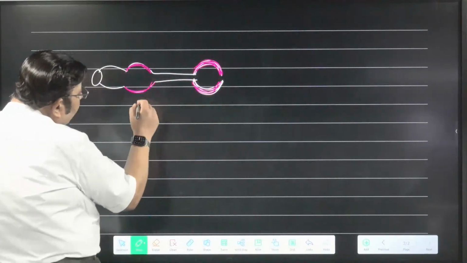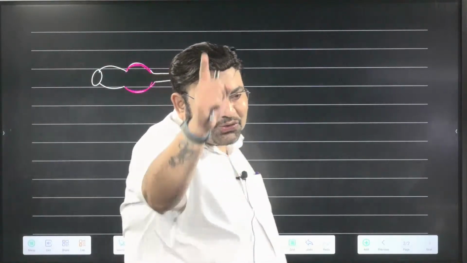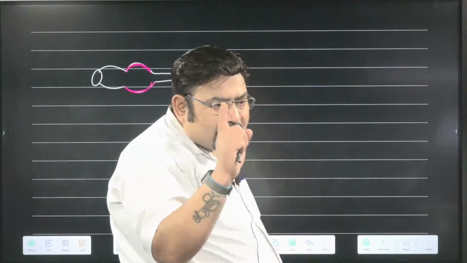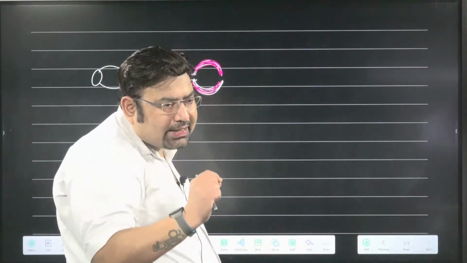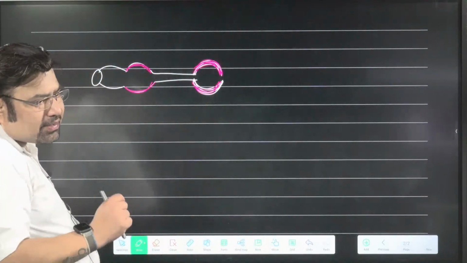But what about the pharynx? Is the pharynx muscular? True. Yes, true. Thankfully, no one has said false. All said true. Yes, you are right. NCERT has very clearly mentioned that their pharynx is muscular.